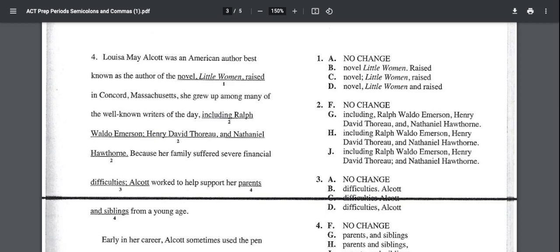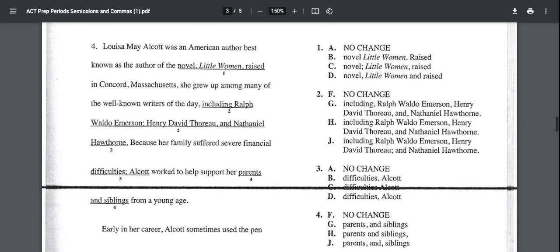Okay, hopefully you've gotten a chance to do all 4 of them. You may not have seen the answer choice there, J at the bottom, my fault, for number 4. But here we go. So number 1, again, we're dealing with semicolons, periods, commas. If you notice answer choice B and C over here, one has a period, one has a semicolon. However, they are in different places. That's going to drastically change the meaning of the sentence.